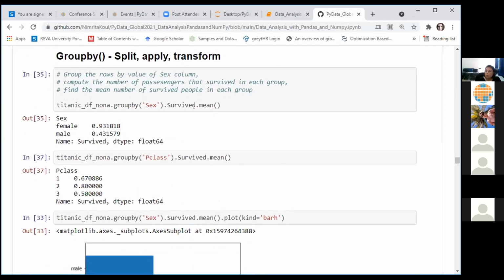You can group data together. You can group the rows in a data frame by the groupby function. Here we are trying to group the rows by the value in the sex column, and we want to find out the mean number of passengers in both categories, male and female, who survived. The mean value for females is 0.93 and for males it's 0.43. We can see that the females had a higher survival rate.